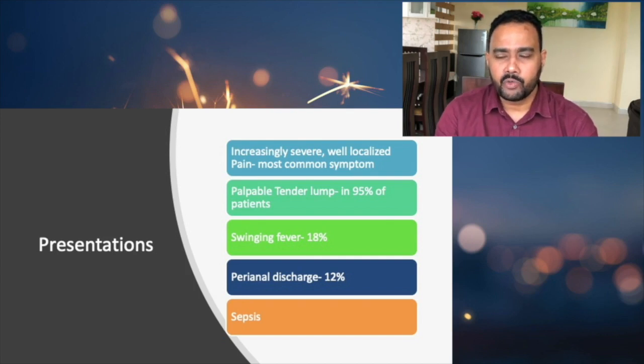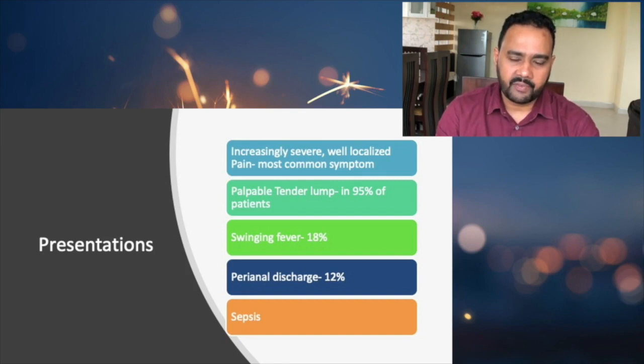Sometimes with a submucous abscess, we can't feel it through the skin. So whenever we do a digital rectal examination, the patient will have severe tenderness, and we can feel a soft cystic mass inside the anus. That indicates it's a submucous abscess. All the other 95% of the time we can feel a tender lump whenever it comes to anorectal abscess.